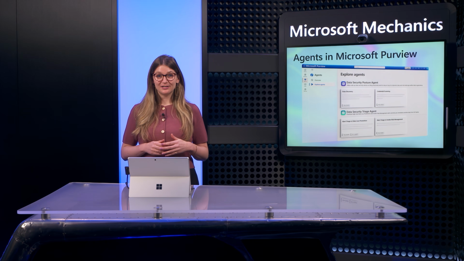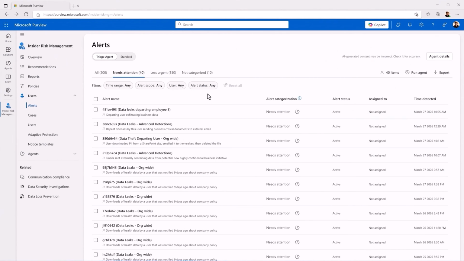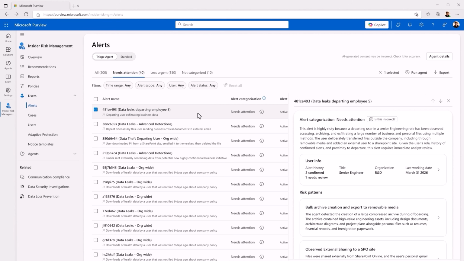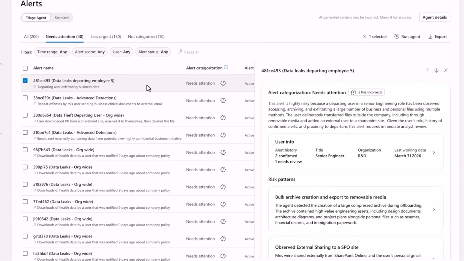There's more happening under the hood than it seems. Powered by new advanced AI reasoning, the Data Security Triage Agent can process tens of thousands of activity logs at scale to add context and boost investigation accuracy. In fact, you can now see this in the richer insights that are packed into every alert. To show you, I'll click into this alert for a data leak associated with a departing employee and view details.